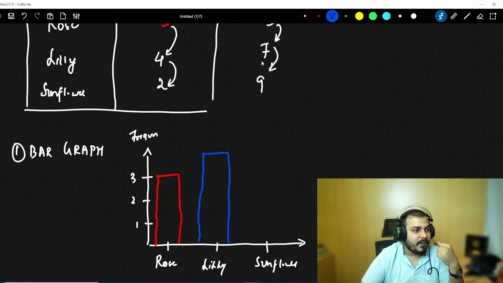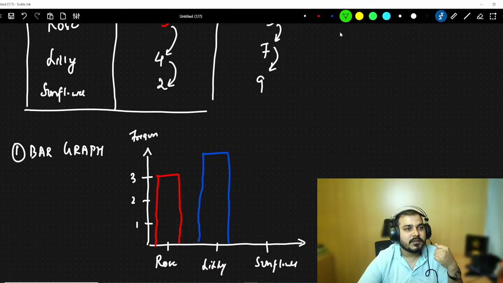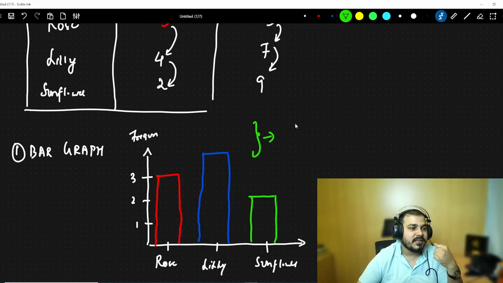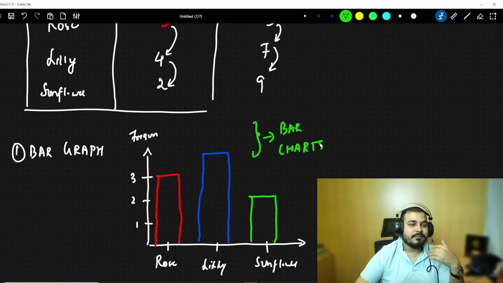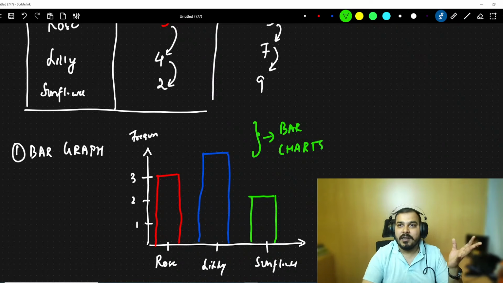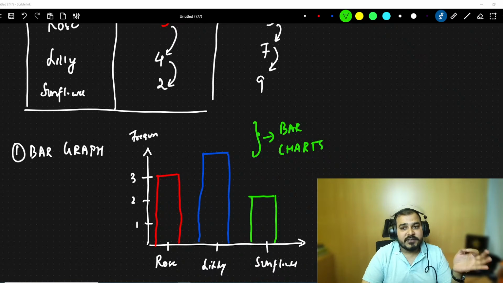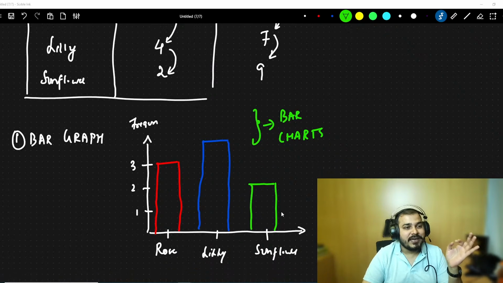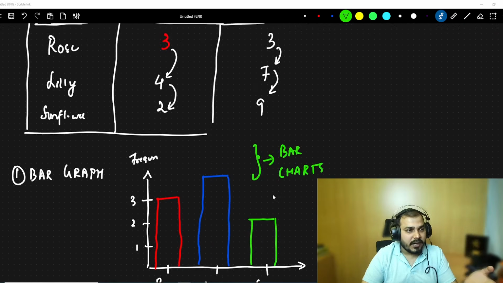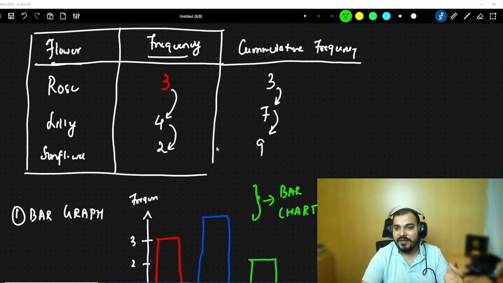Okay. And finally, you'll be able to see sunflower. This will be sunflower. Let's say sunflower is only 2. So I'm going to create this. This specific diagram is basically called bar charts. Why do we use it? As I say, summarizing the data. This is still part of descriptive statistics. Okay? Descriptive statistics. So this is how you basically define it. Now, coming here, you can see that the values are discrete variables.